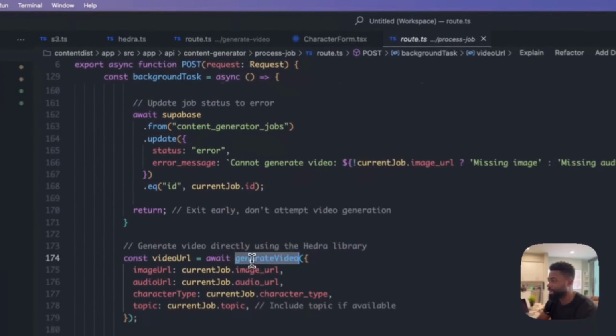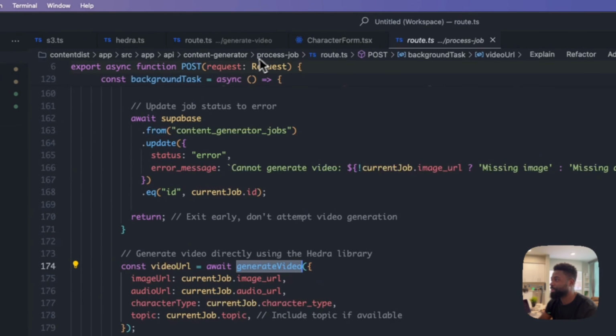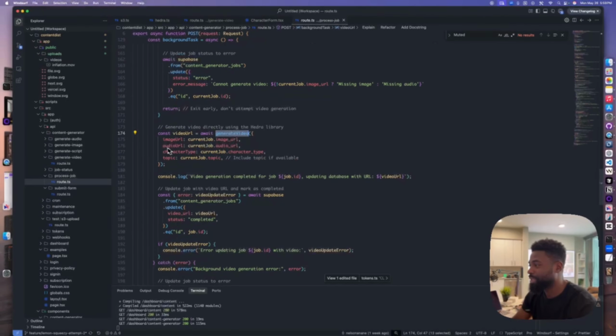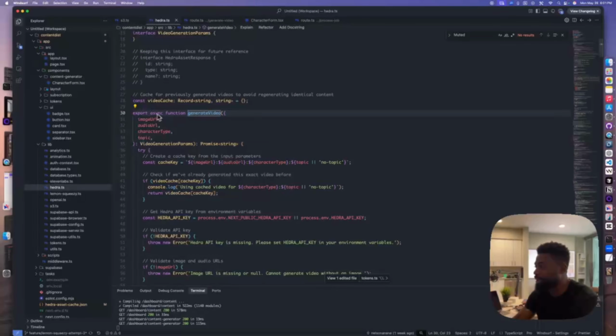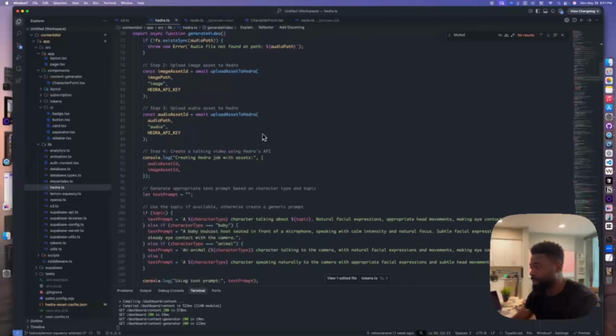Generate video right here is where we are calling the generate video endpoint, and we are sending the image URL, the audio URL, the character type, and the topic. So over here, generate video is being called from right here in Hedra. So Hedra is where we are actually making the API request to basically go out there and take the audio and the image and merge them together and sync them and generate a video. So that is essentially what we're doing.